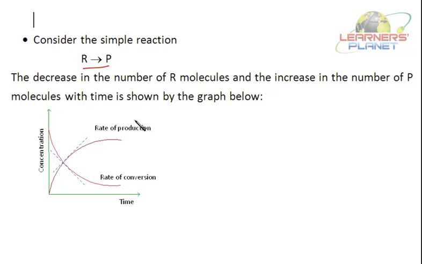Just consider this reaction. It can be represented by this graph also. This is the concentration versus time graph. Initially, when time t is equal to 0, what is the concentration of the reactant? It's this. The concentration of reactant is this.